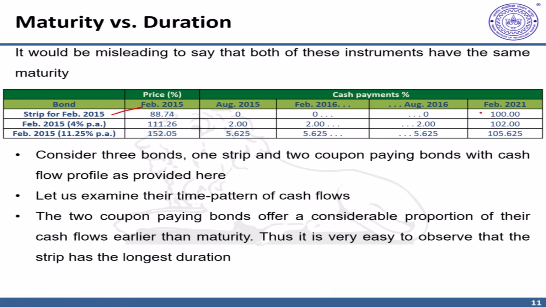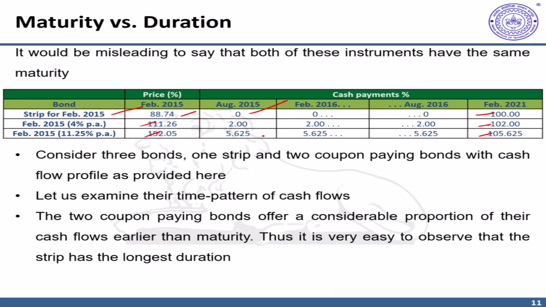Consider three bonds as provided here. First is a strip with face value or maturity value of 100 and current price 88. Second is a bond with 4% coupon, maturity value of 100 and current price of 111. And third is an approximately 11% coupon bond with the face value of 100 and current price of 152. Now, one of them, the first one, is a strip, and the other two are coupon paying bonds with the cash flow profile as provided here.